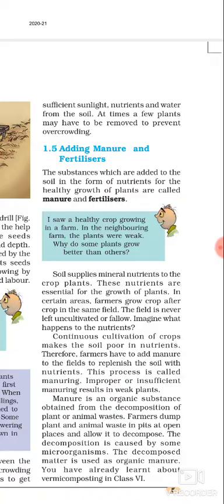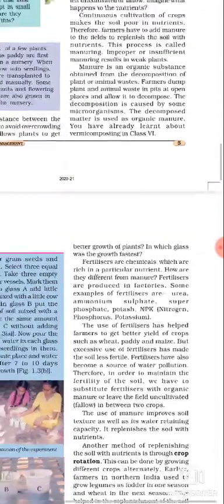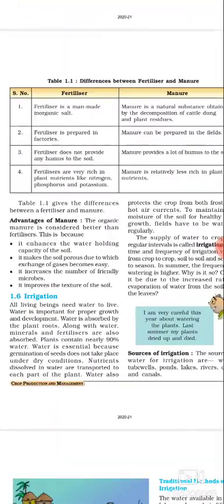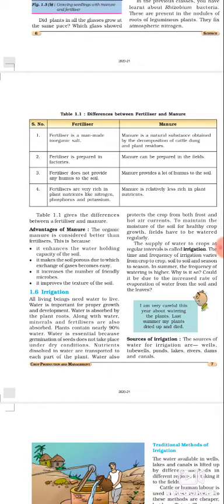So this is all about manures and fertilizers. After that, what we have to do is supply water. So how can we supply water? You know that we all need water. So irrigation is very important. Why? Because the seed can't grow in dry conditions. Germination of the seeds will only take place when there is essential water.